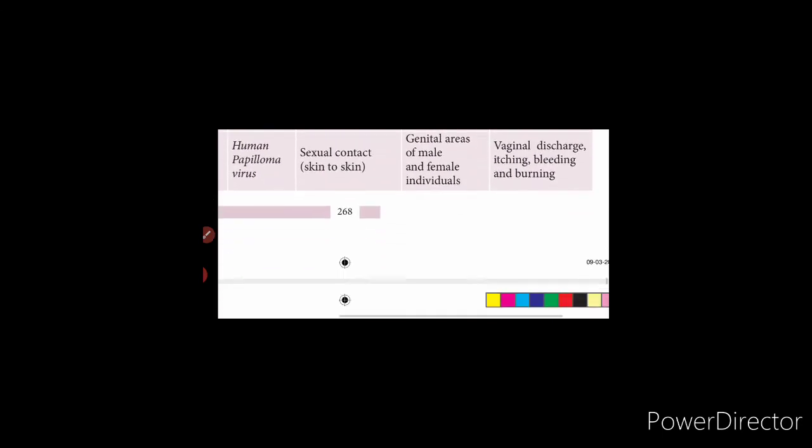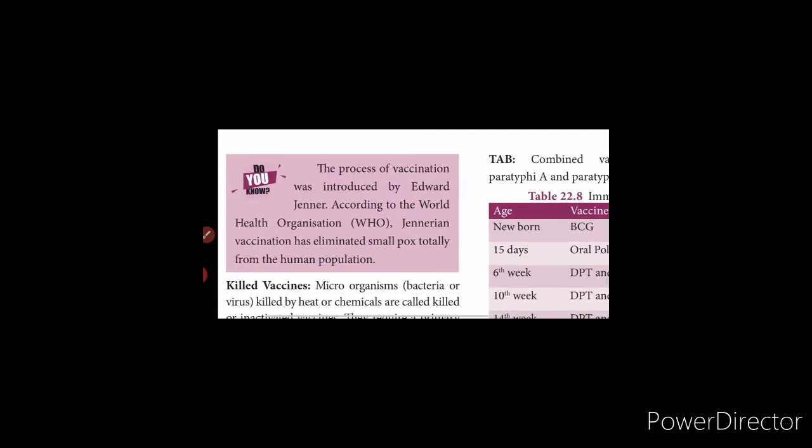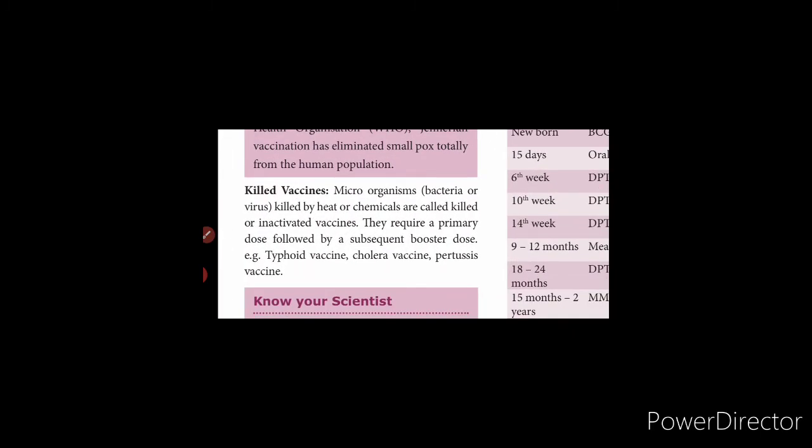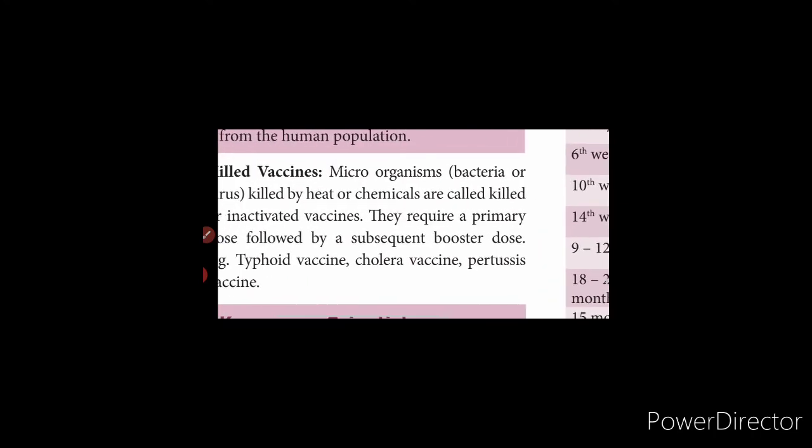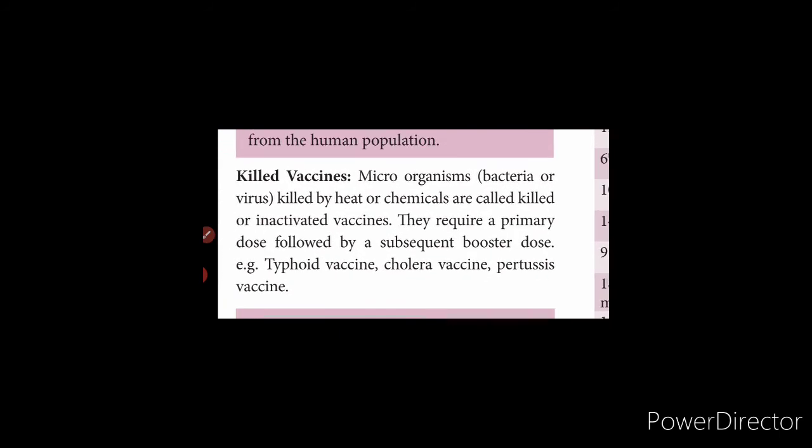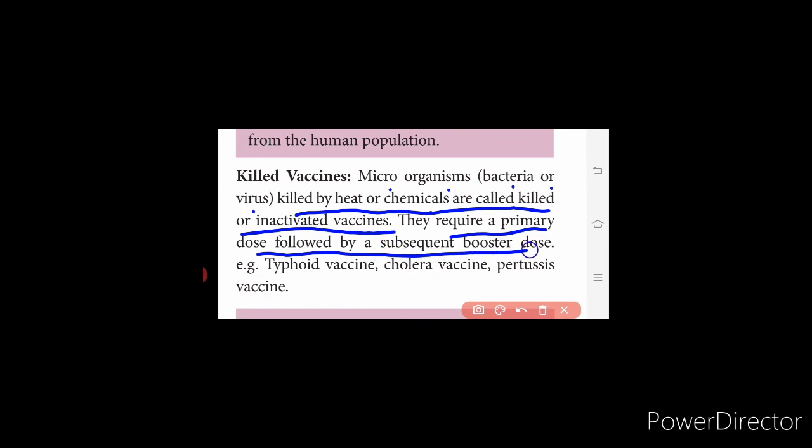So we will see about the killed vaccines. Microorganisms, that is bacteria or virus, killed by heat or chemicals are called killed or inactivated vaccines. They require a primary dose followed by a subsequent booster dose. Examples are typhoid vaccine, cholera vaccine and pertussis vaccine.